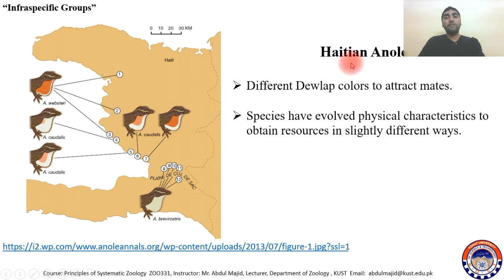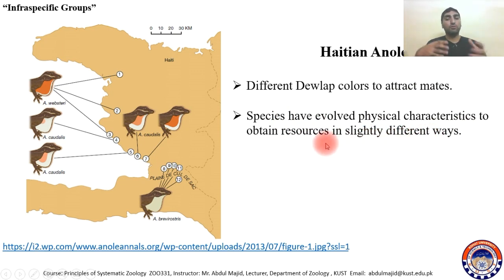There's Haitian annuals. Now, if you look at their developed color, it changes gradually. In this one, the color is most prominent, but in this one it decreases, and there is no color over here. Now, why do they develop this color? To attract their mates.